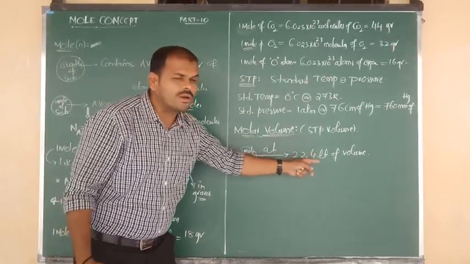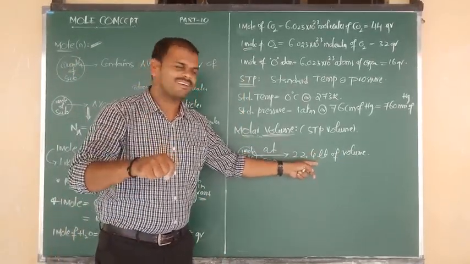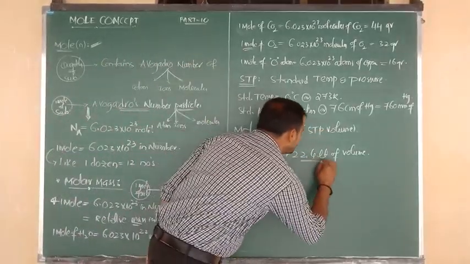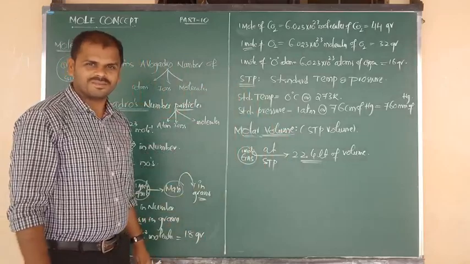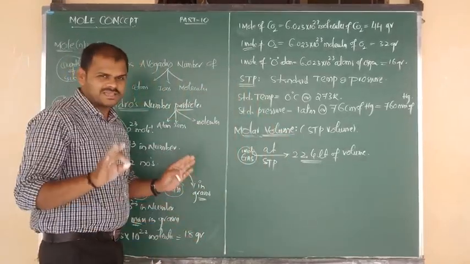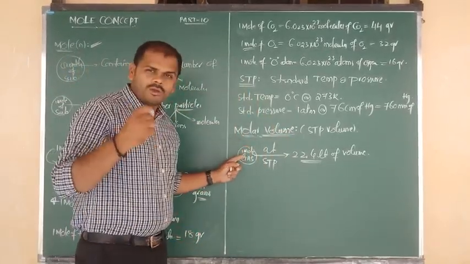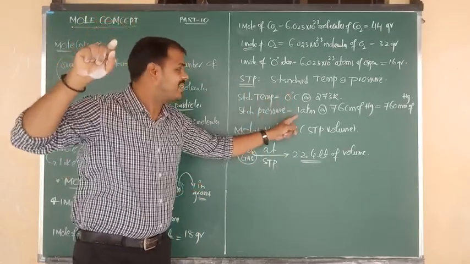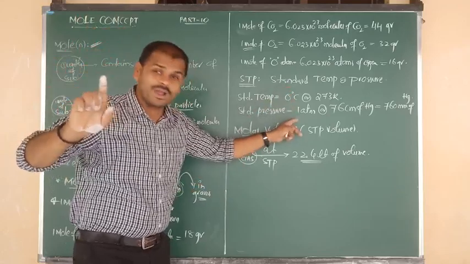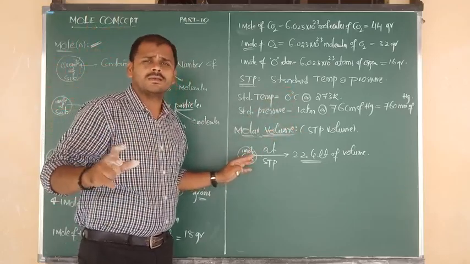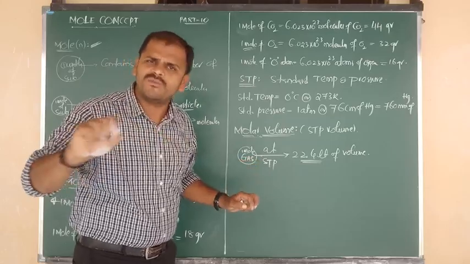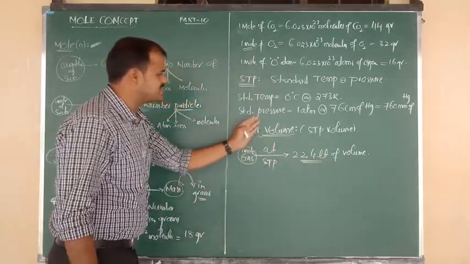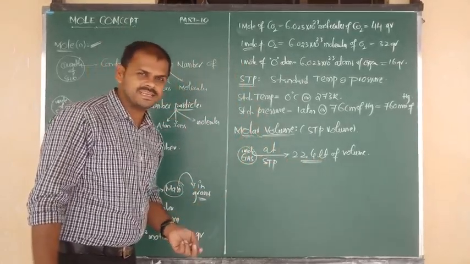Such 22.4 liters of volume is called the STP value, and this value is also known as molar volume. At 0 degrees Celsius and 1 atmosphere pressure, 1 mole of any gas occupies a fixed volume of 22.4 liters. Such a value is known as molar volume, and also the STP value.